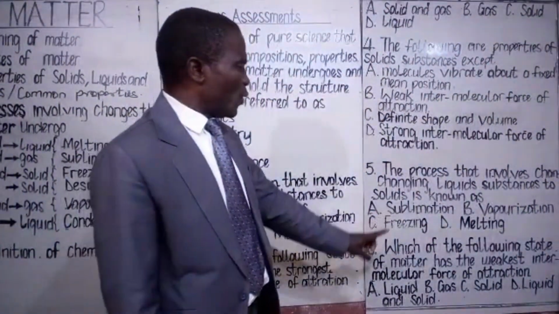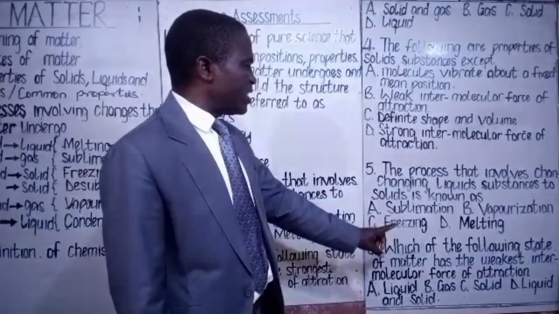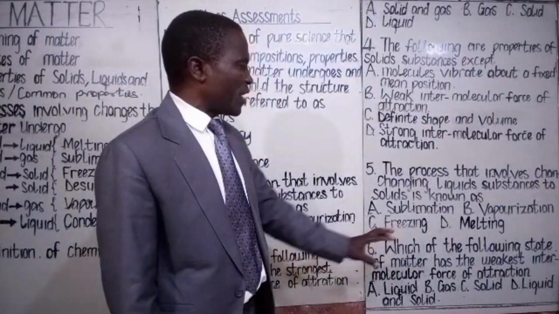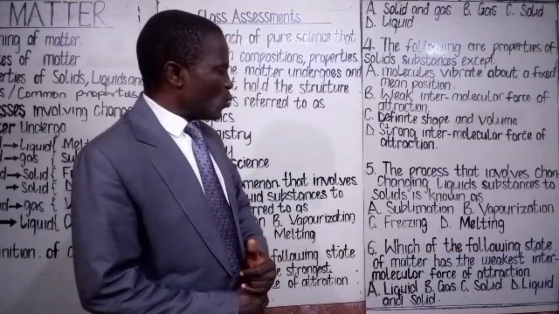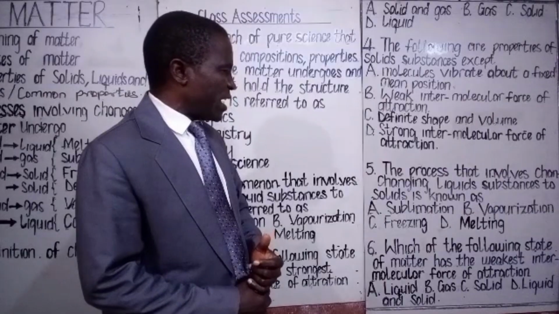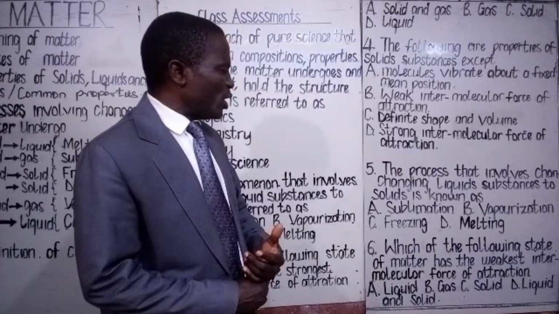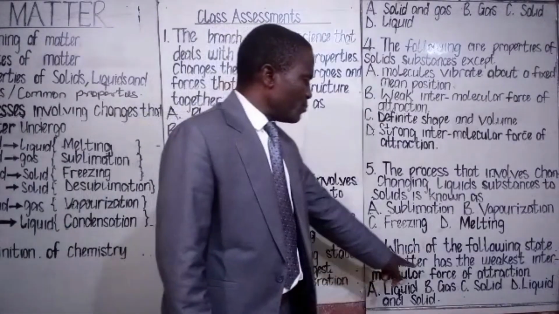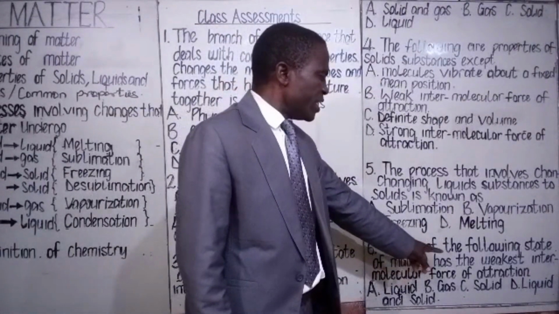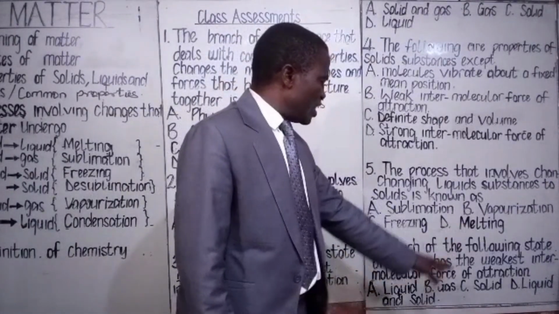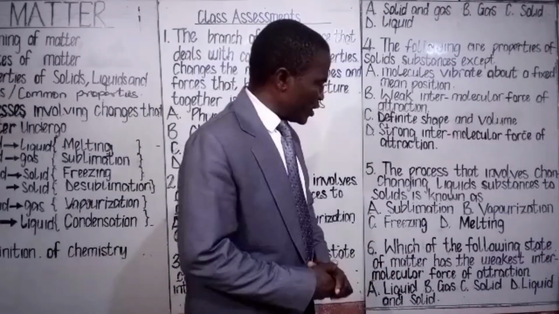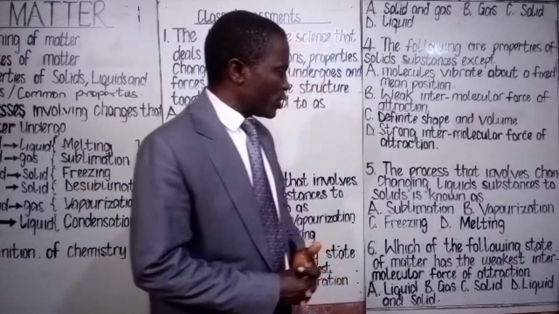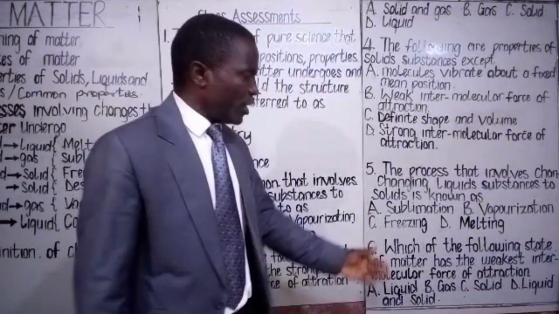Class assessment 6. Which of the following states of matter has the weakest intermolecular force of attraction? A. Liquid. B. Gas. C. Solid. D. Liquid and solid. You choose the most appropriate option out of these.